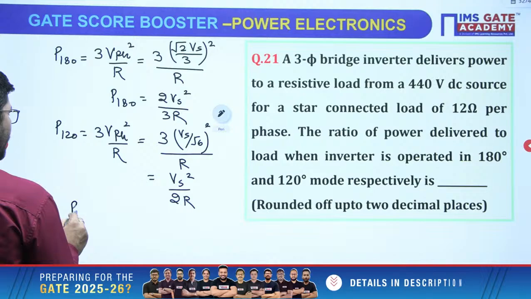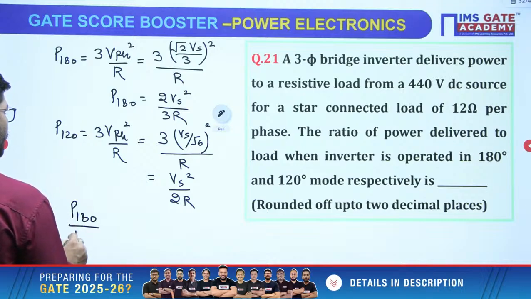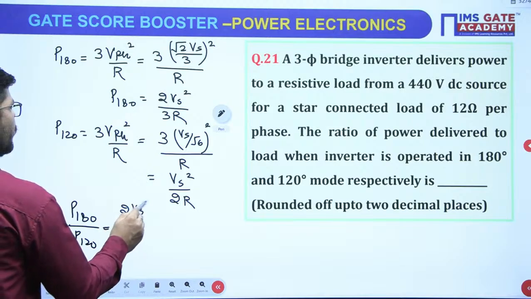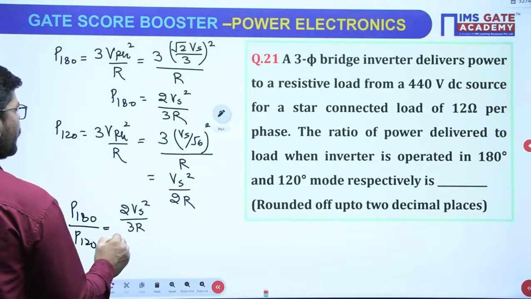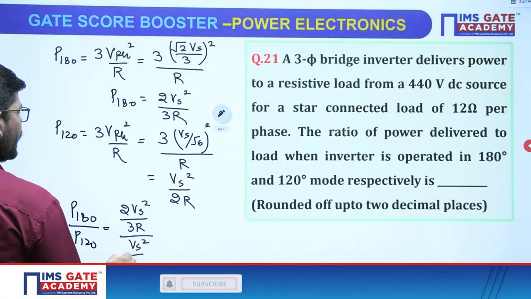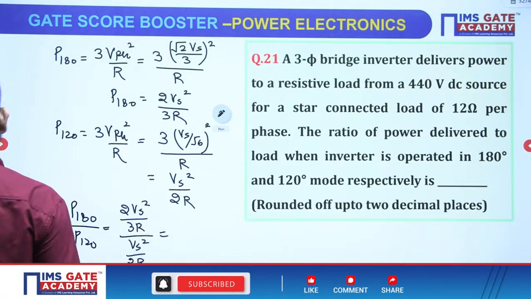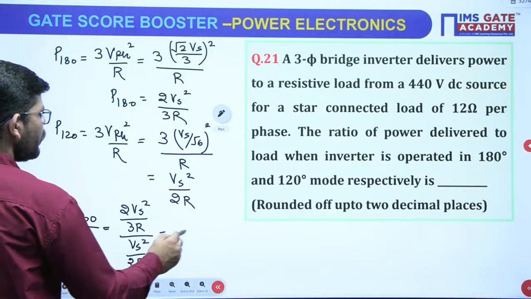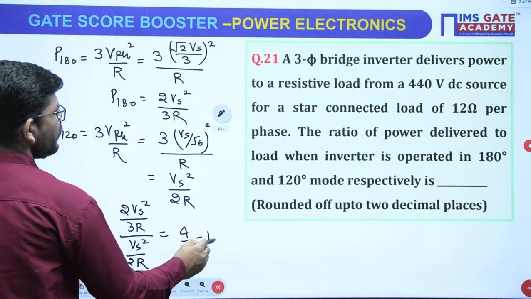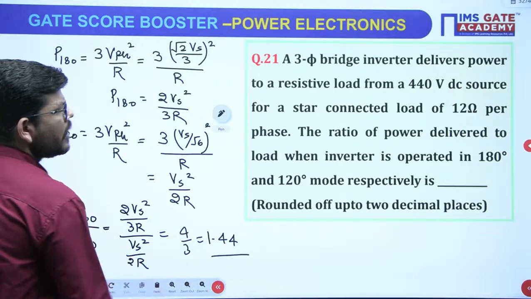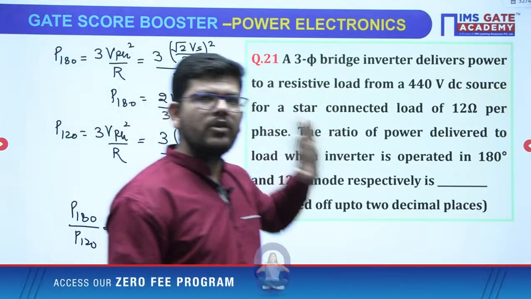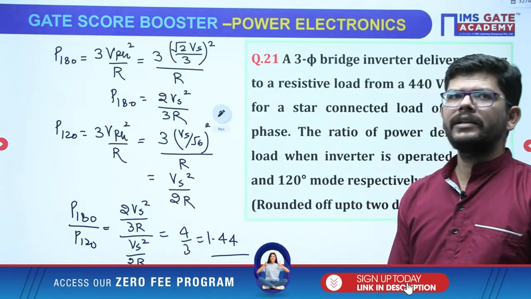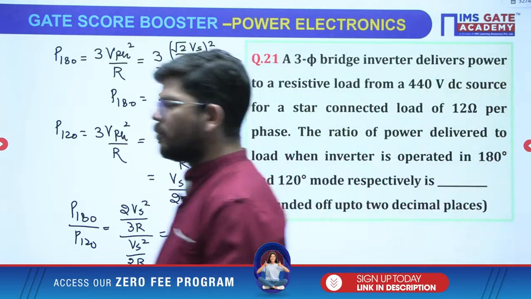Now when you will divide 180 to 120, then you might be getting 2 Vs square upon 3R divided by Vs square upon 2R, and when you will solve it, you are going to get 4 by 3 or 1.44. Okay, whatever is the values given does not matter, this ratio will always be 1.44. Correct? This ratio will always be 1.44.